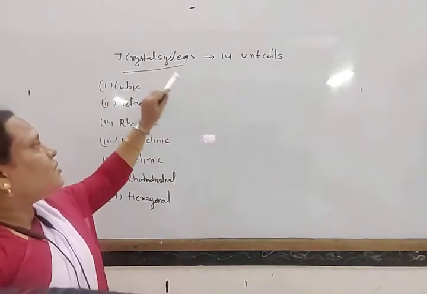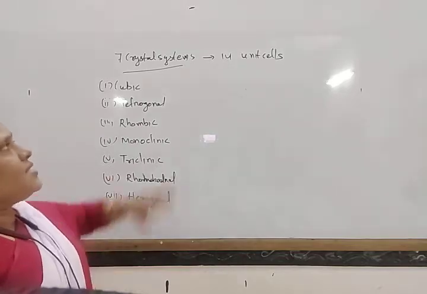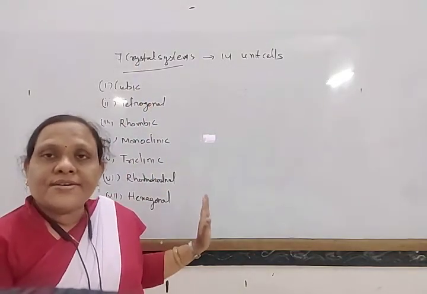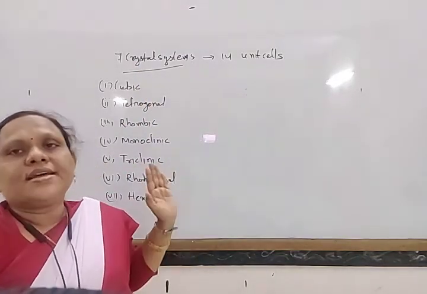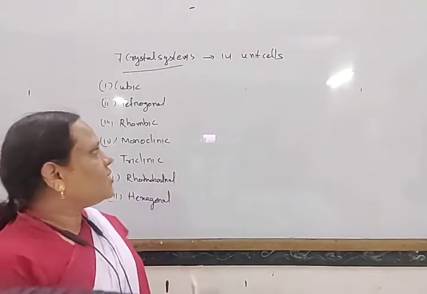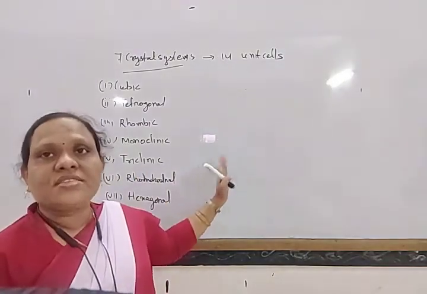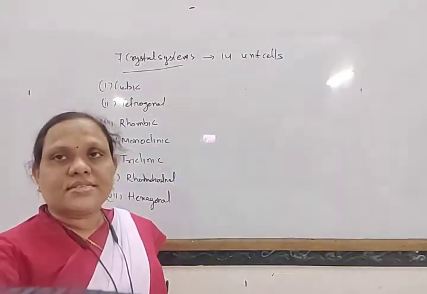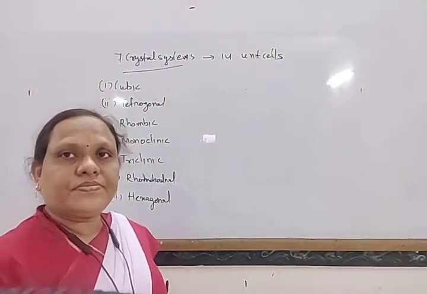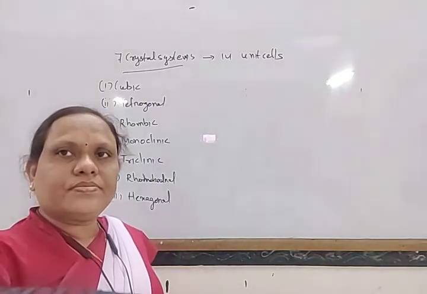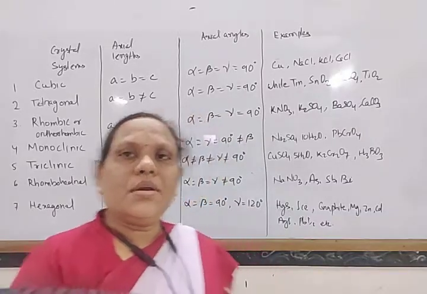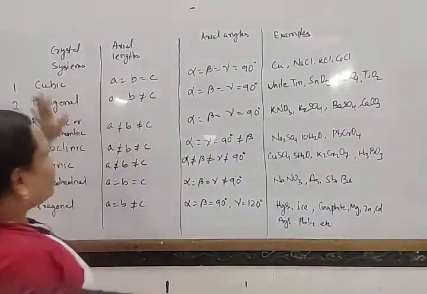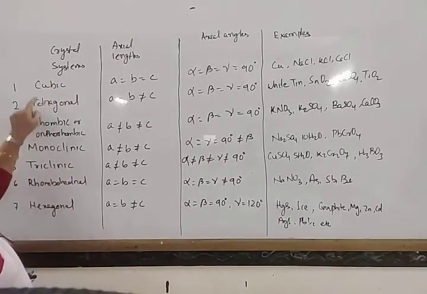All these crystal systems are classified depending on their axial lengths and angles. Here I am going to give a chart so that you can know the shapes. Look here, these are classified into different types.